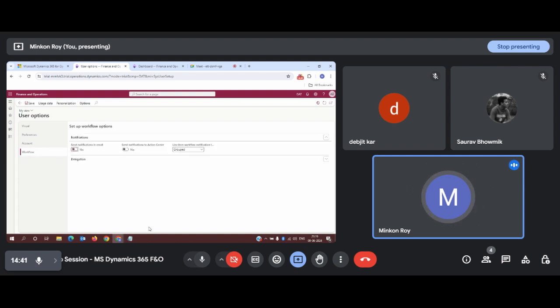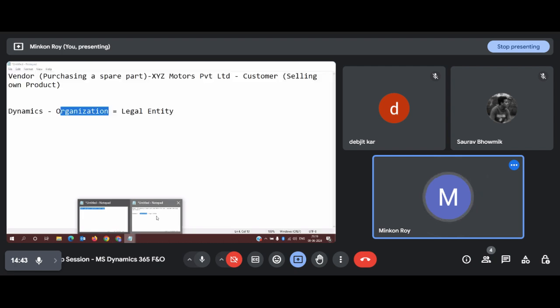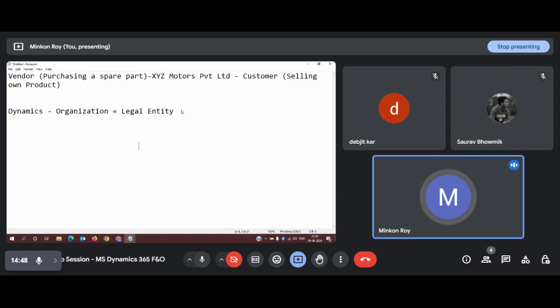Now, workflow is something which is related to a hierarchy. Suppose there are two to three stages where a company has been designed. For example, at the very bottom, executives are sitting. Just above the executive, one level of seniority, there might be a senior executive.